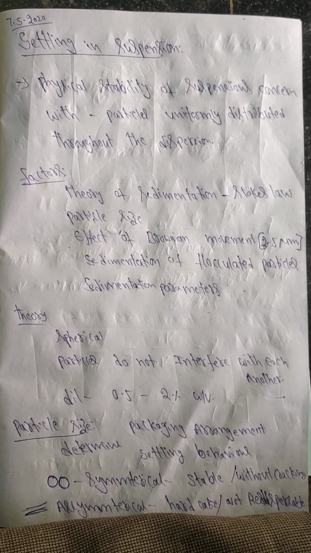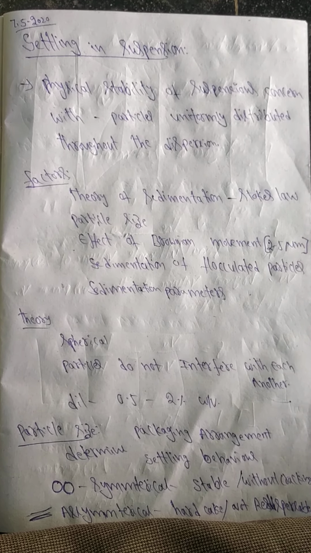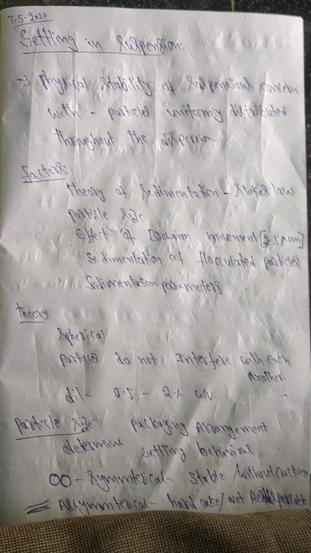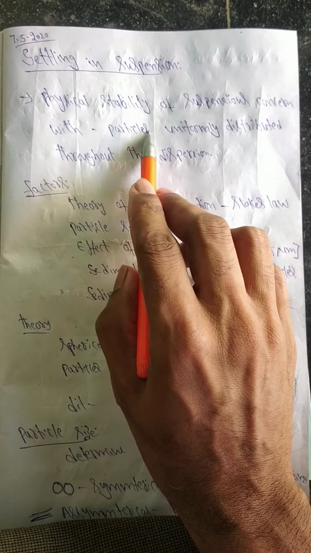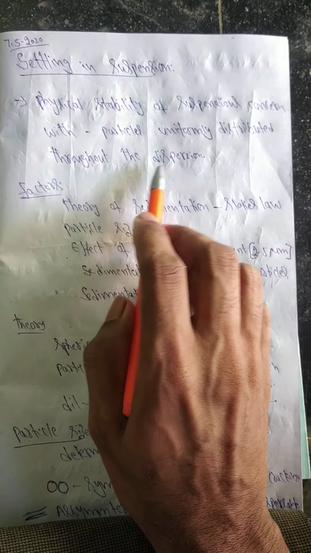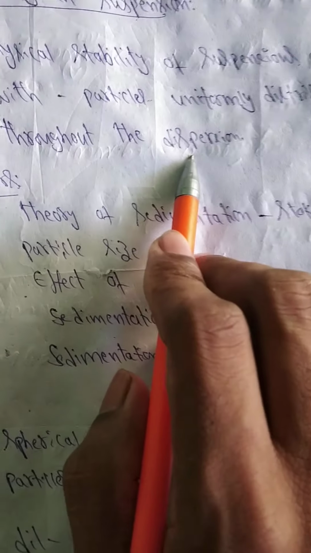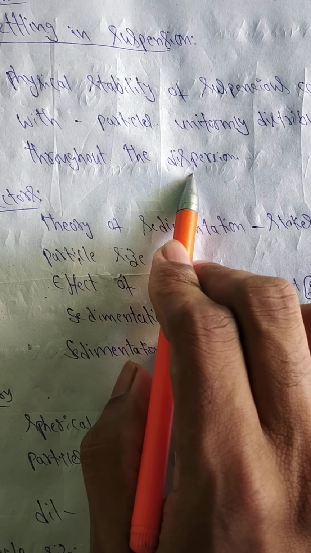Good morning, students. Today's topic is settling in suspension. The physical stability of a suspension is concerned with particles being uniformly distributed throughout the dispersion. That suspension is called stable.